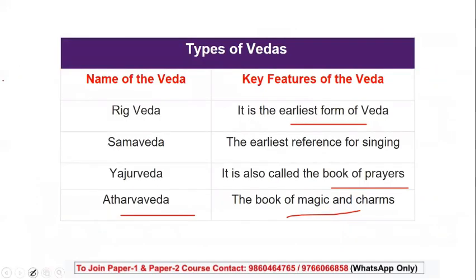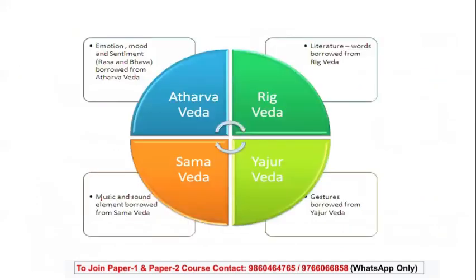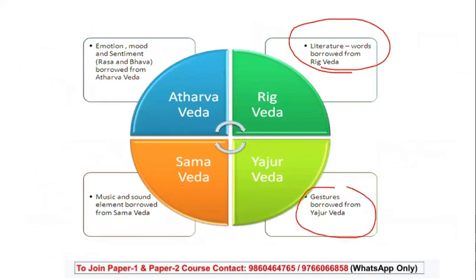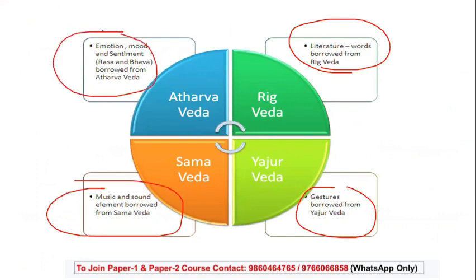Then types of Vedas we have done here also. It's a quick revision for you. So Rig Veda, as I said, is the literature of words. Yajur Veda is gestures. Sama Veda is related to music and sound. And Atharva Veda is emotions, moods, and sentiments.